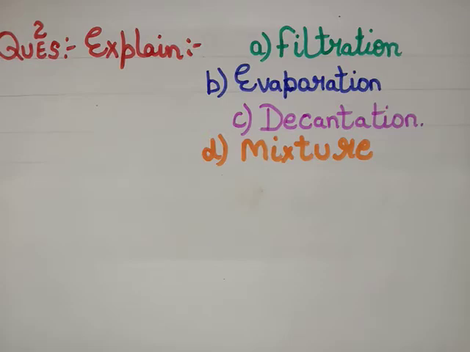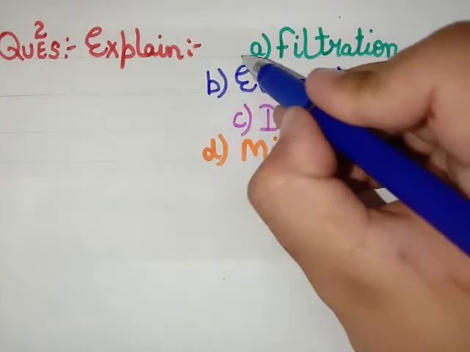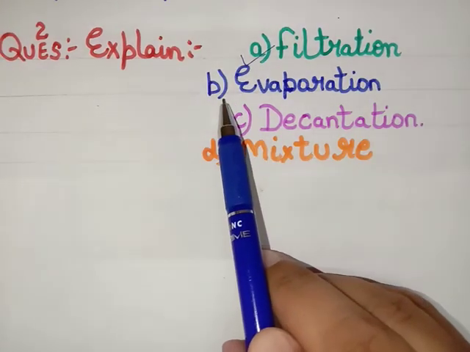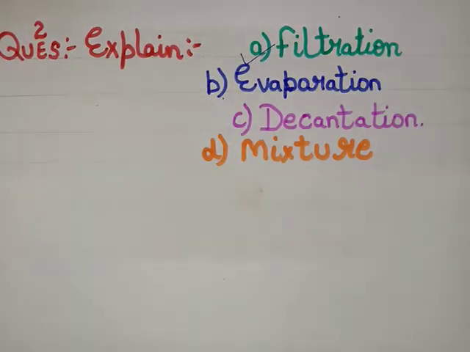Now let's move to next heading. This one we have done. Let's move to second definition, that is evaporation. Put the heading in new line. Start writing. The process of changing of liquid into vapor on heating is called evaporation. Now this one also we have done.